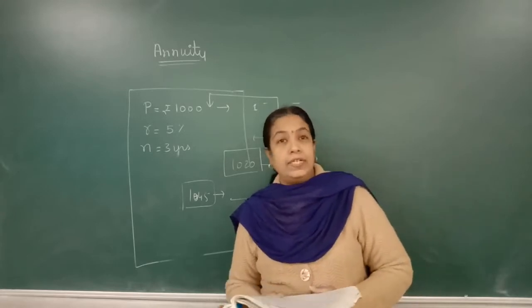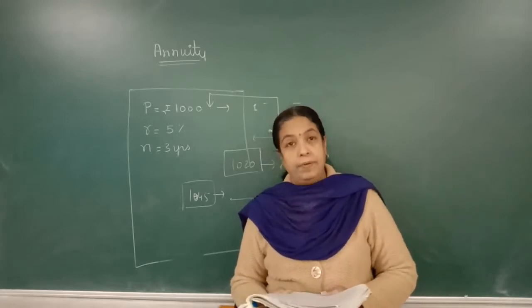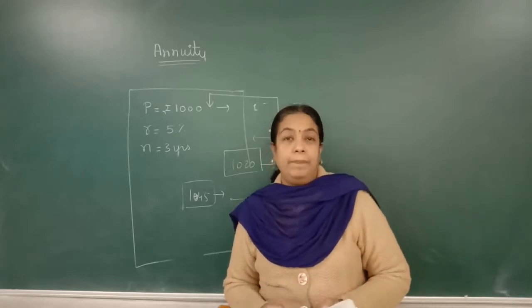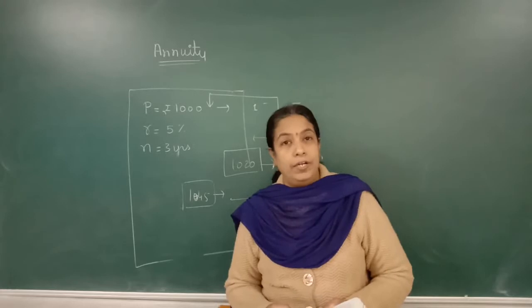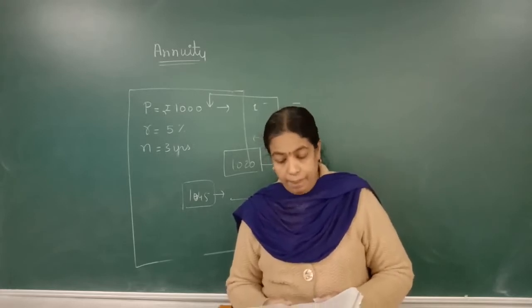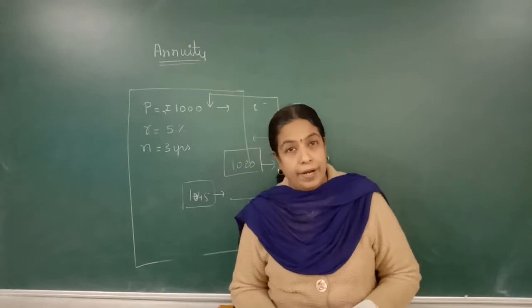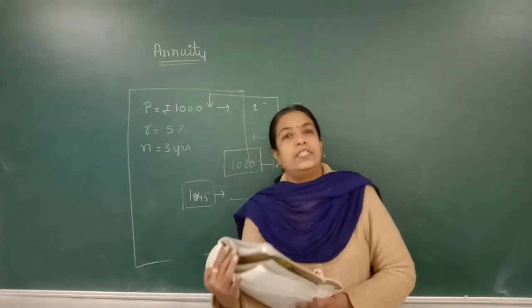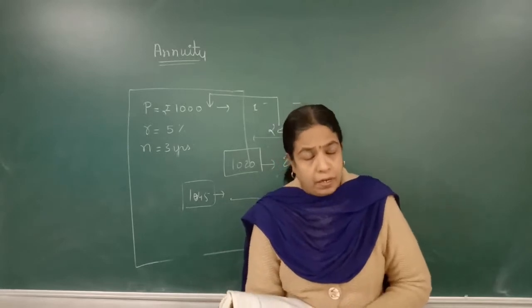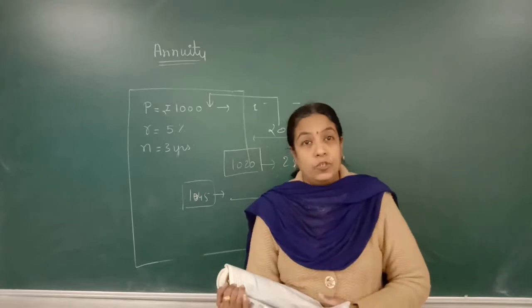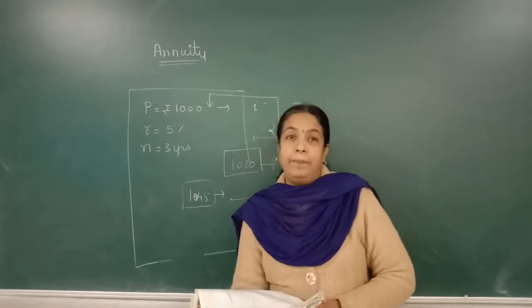Now, various terminologies used in annuity. First is the payment period. Very important, payment period. The time interval between two successive payments is called a payment period. Like paying after 6 months, after 1 year, or after 3 months, that is called the payment period.